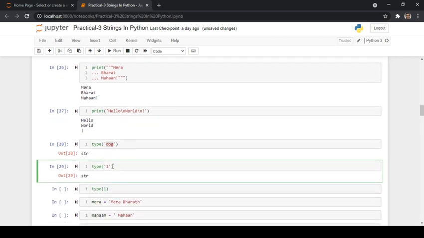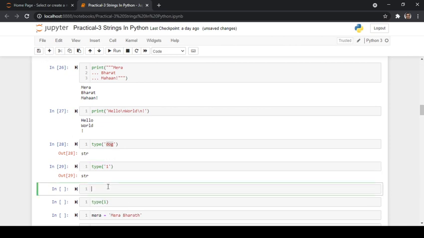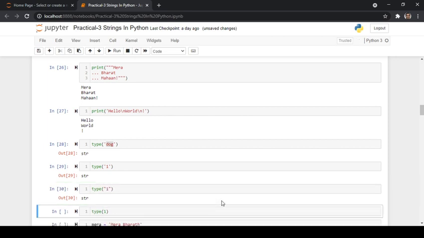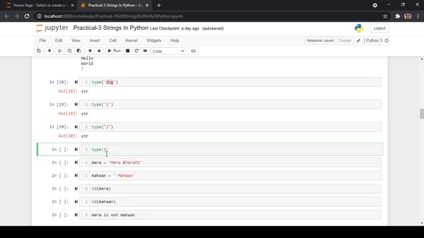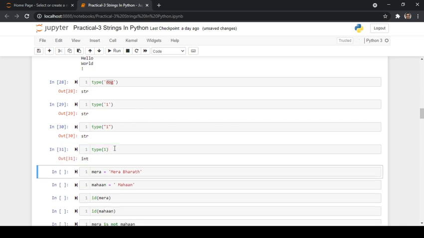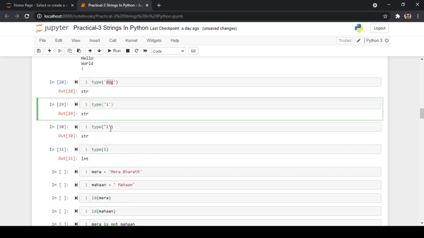According to the definition, it is enclosed within single quotes, and even if it is enclosed within double quotes, we get the type as string. But when we check it with the normal one, it returns int. Why? Because we have given the integer value 1.